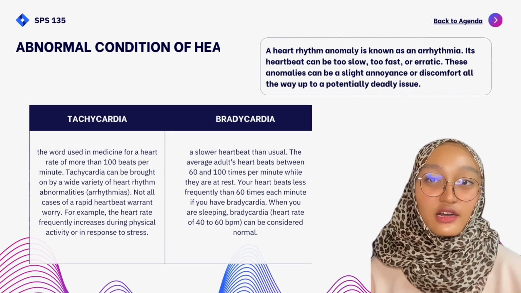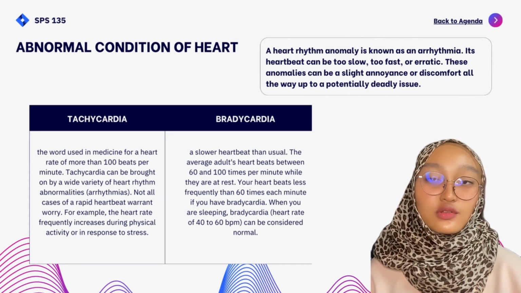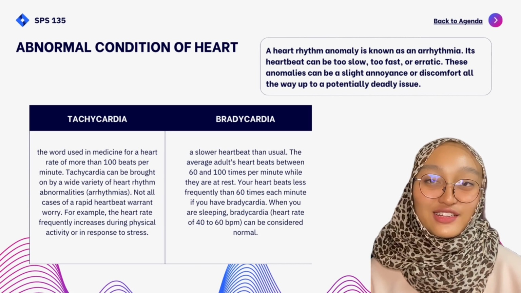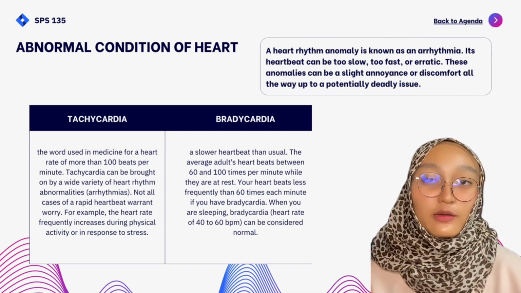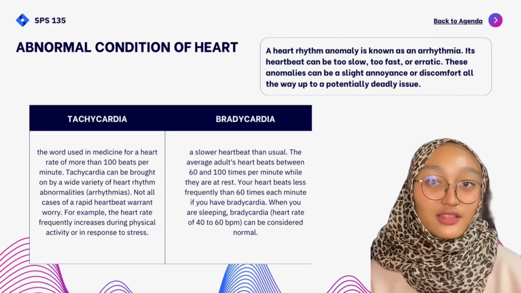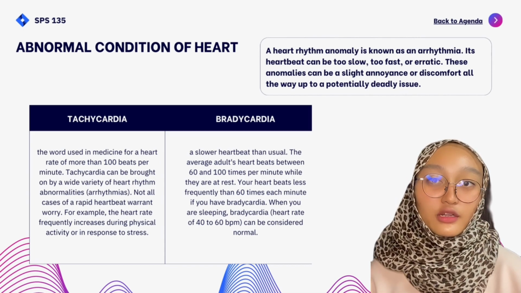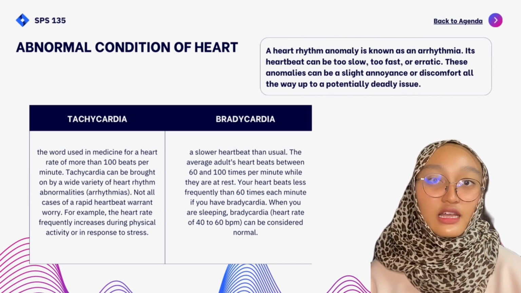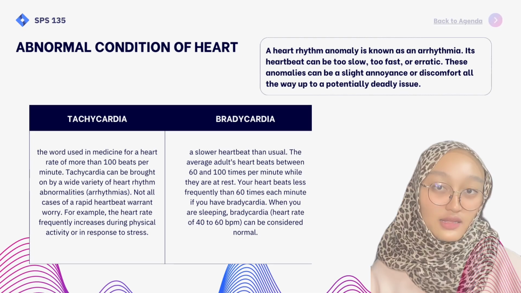Last but not least, a heart rhythm anomaly is known as an arrhythmia. The heartbeat can be too slow, too fast, or erratic. These anomalies can range from a slight annoyance or discomfort all the way up to a potentially deadly issue. There are 2 types of conditions, which are tachycardia and bradycardia. In short, tachycardia means a heartbeat that is more than 100 per minute, while bradycardia means a heartbeat that is slower than normal, which is less than 60 beats per minute.